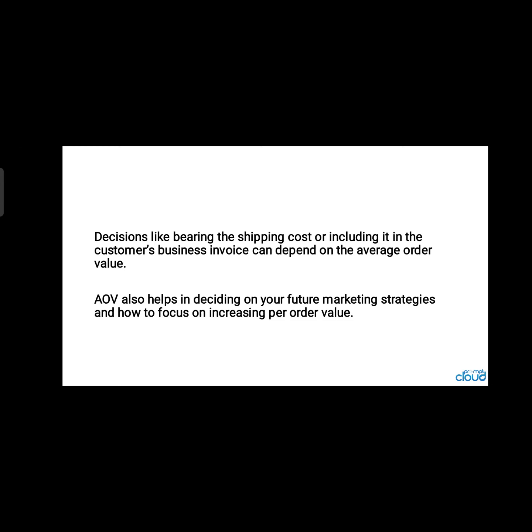Average order value also helps in deciding on your future marketing strategies and how to focus on increasing per order value. What all are the products within one range we are making available? Do we have a choice for all types of customers? Product with economical rate, product with higher rate, product with cheaper rate. All these factors depend on our strategies.